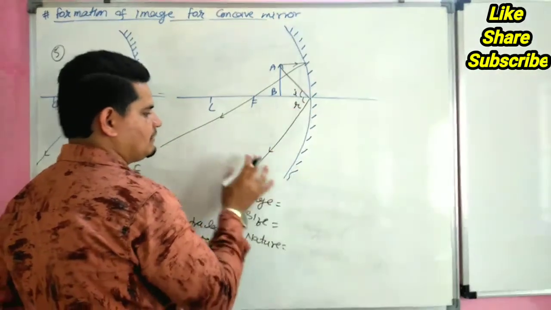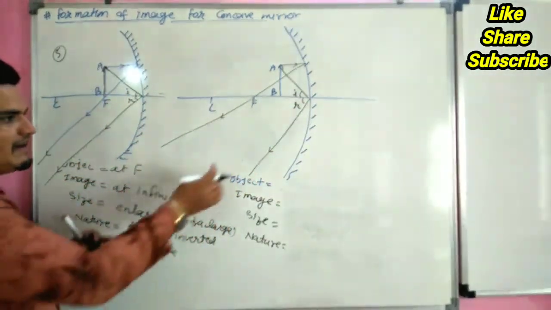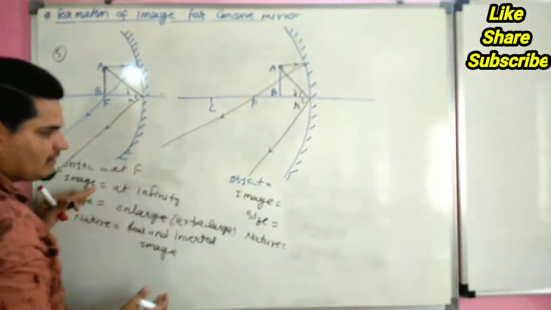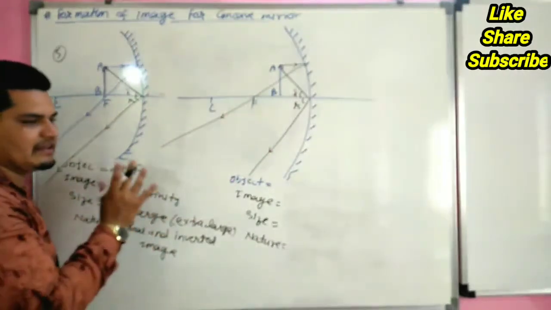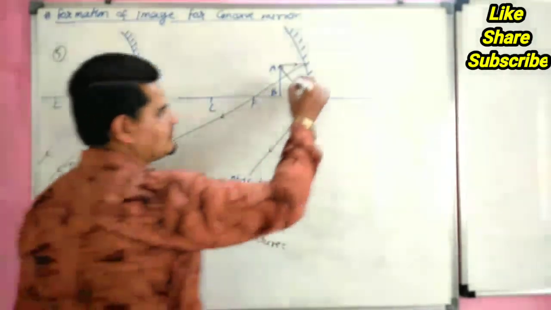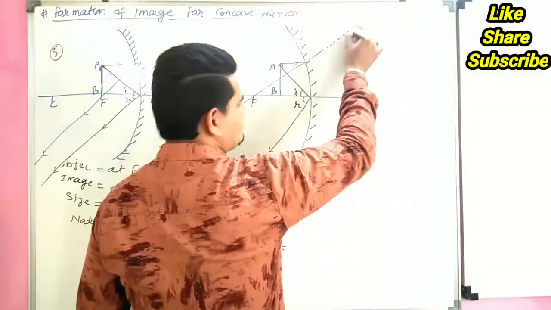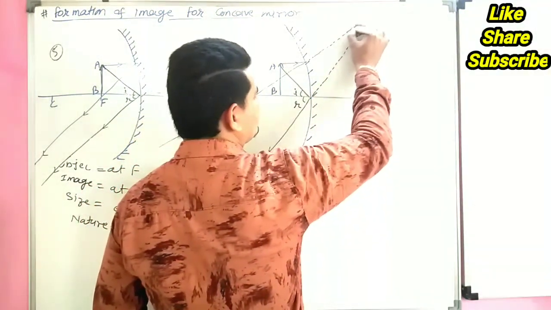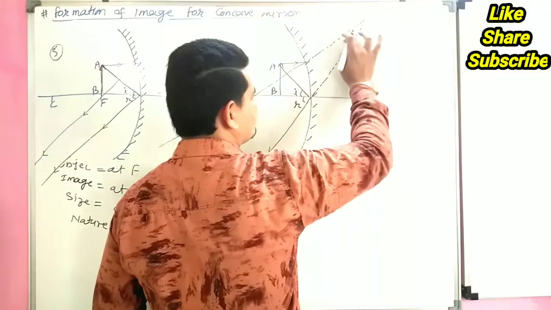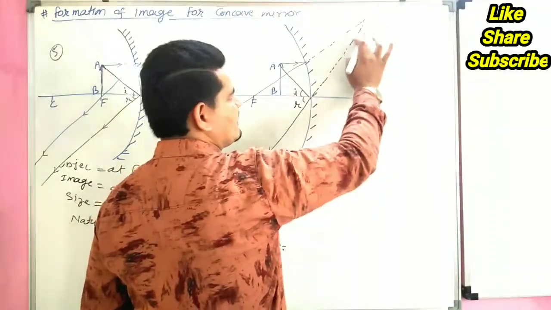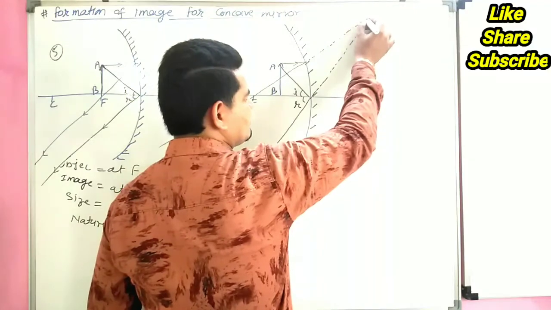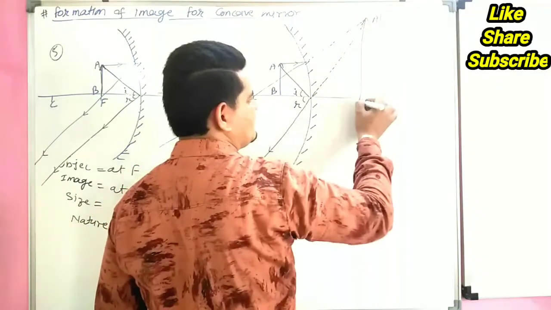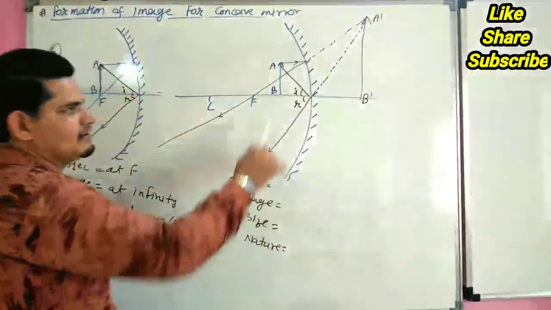So they do not meet at infinity because they are diverging rays, going away from each other, so they never meet. So we have to meet this ray behind the mirror. This is called the image A dash B dash. This is object.